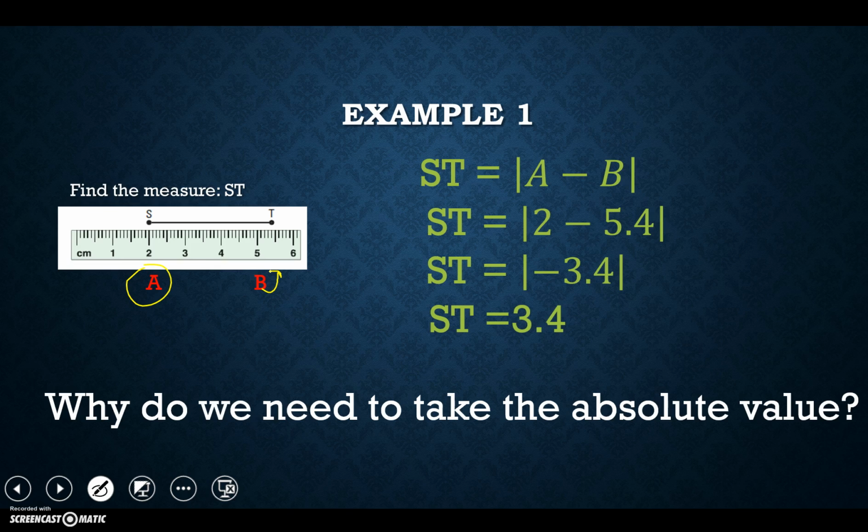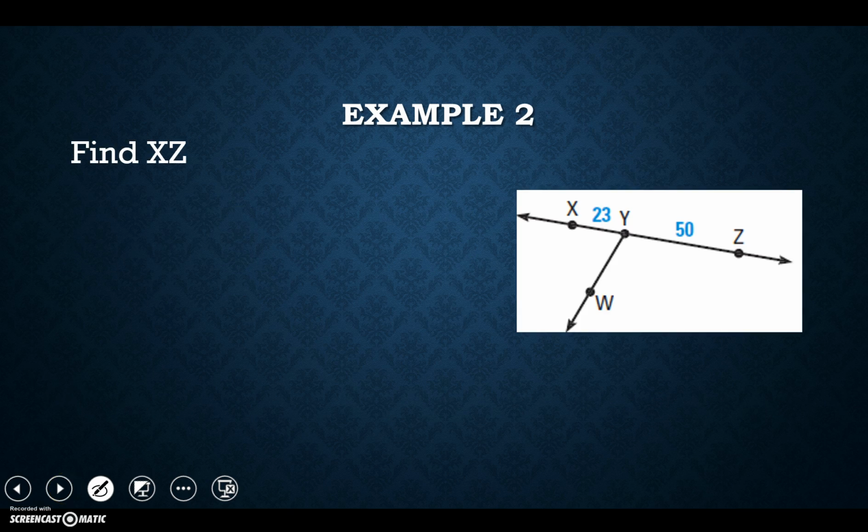Could you have done 5.4 minus 2? Yes, you could have, and you could avoid those negatives altogether. And that can happen in any case where you can switch numbers around, and that's fine. Make it easier on yourself. I like easy. I'm sure you like to make things easy, too. Okay? All right, let's take a look at our second example here.